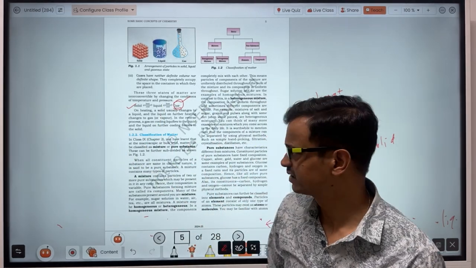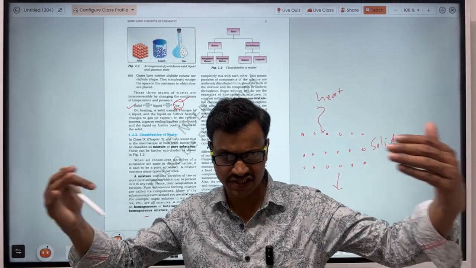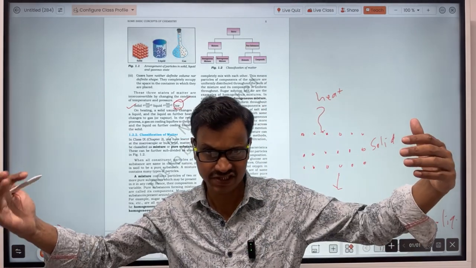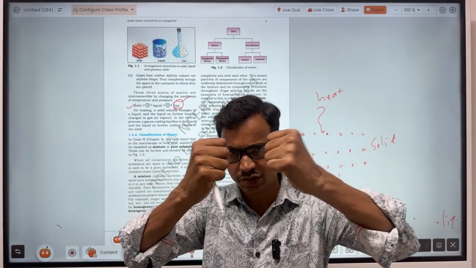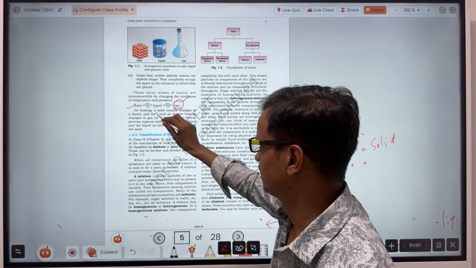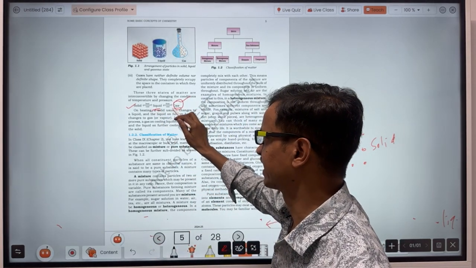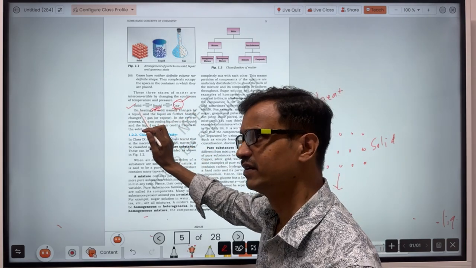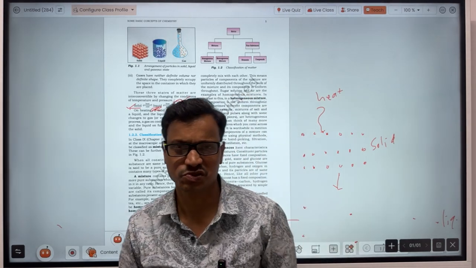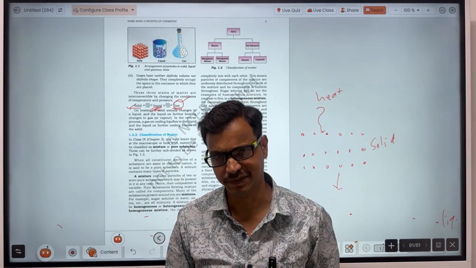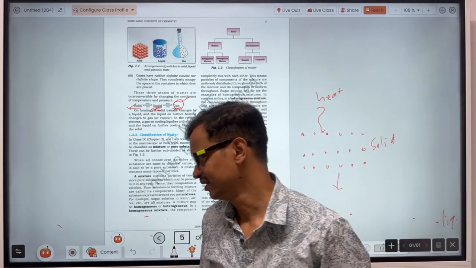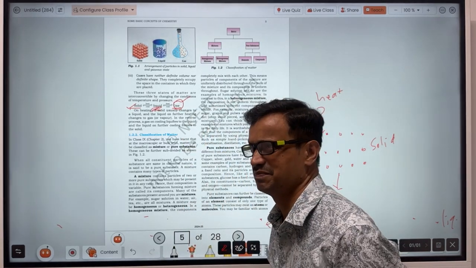Again, when you take heat energy from the liquid, the distance between the constituent particles will decrease, and when the distance between the particles decreases, the force of attraction operating between the particles will increase. So when you take out heat energy, gas will convert into liquid, and again liquid will convert into solid. Usually, questions are not asked on these concepts in the examination, because these concepts are so basic.